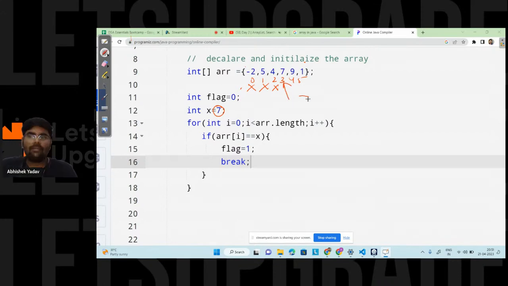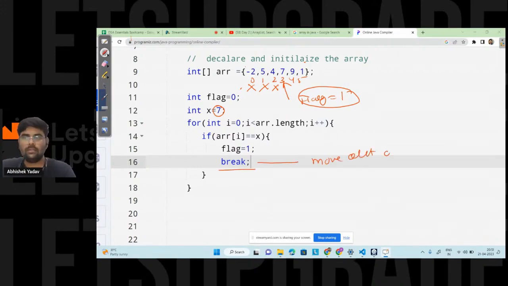The moment I found the element, first I change the value of the flag to 1, right? And after that I use the break keyword. Break keyword means move out of the loop. So the moment you found the element, there is no need to check the remaining elements, because you found the element here itself. So you will move out of the for loop.